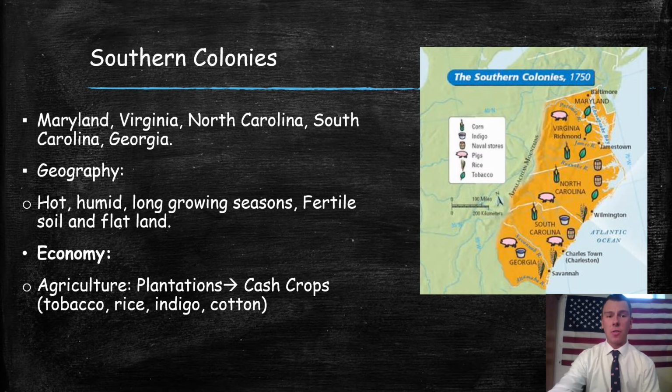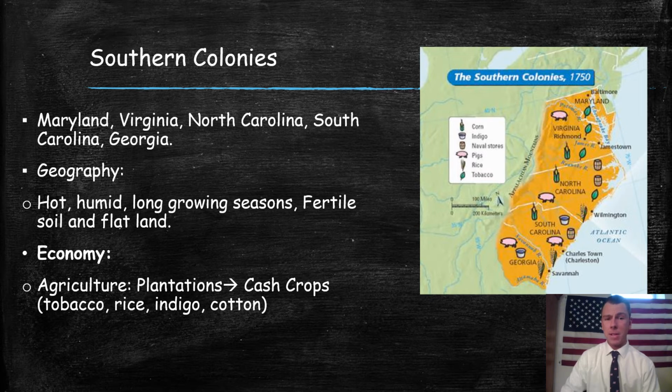Alrighty, so moving on to the southern colonies. These are states like Maryland, Virginia, North Carolina, South Carolina, Georgia. Let's look at their geography. When we think of these southern colonies, it is very hot and humid in these states, especially during the summertime. It's unbearable. If you've ever been down to the south during the summertime, you know how bad it is. It's hard to breathe. They have a longer growing season because it is warmer for most of the year. They don't really experience winter like the New England and the middle colonies. So again, you're able to grow crops for a longer period of time. Very fertile soil. It's important that we know that. It's perfectly suited for agriculture, these southern colonies, and very flat land.